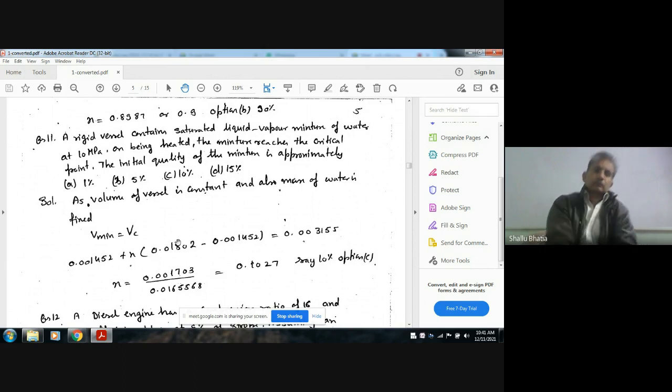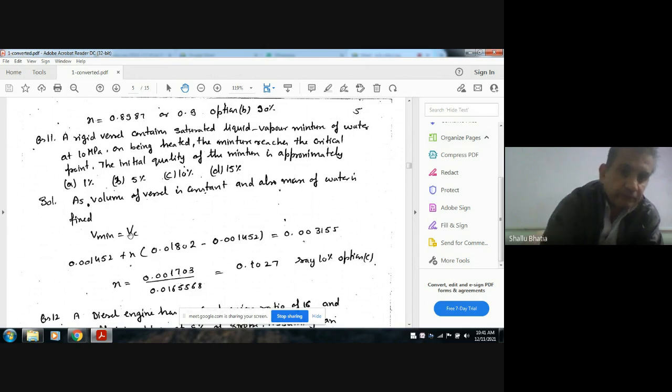When it reaches the critical point, the volume is VC, the critical volume, and initially the volume is V. Now the properties at 10 MPa can be found from the table given.